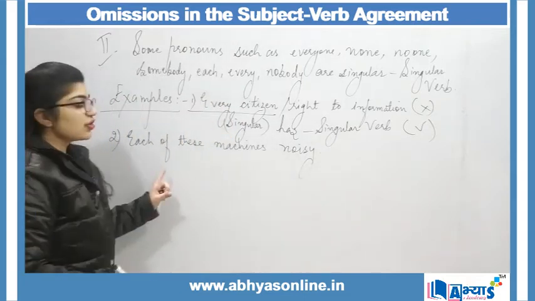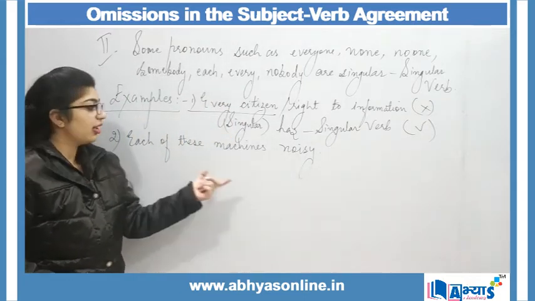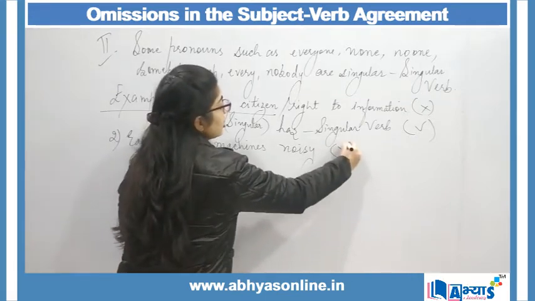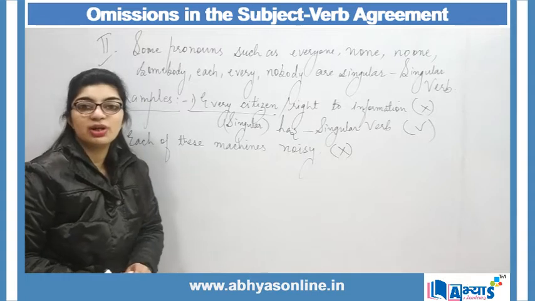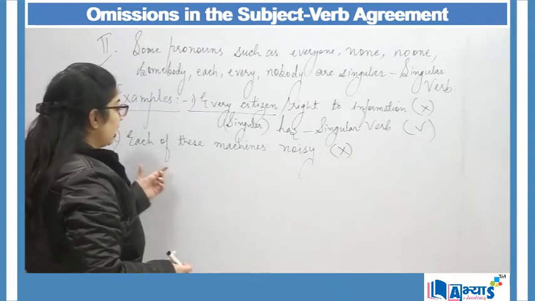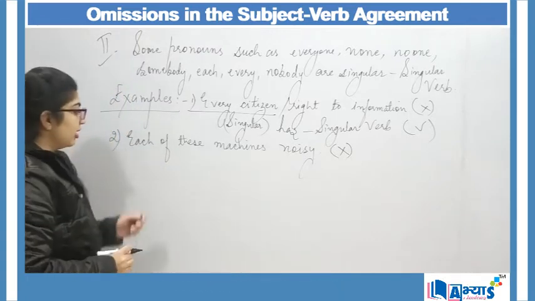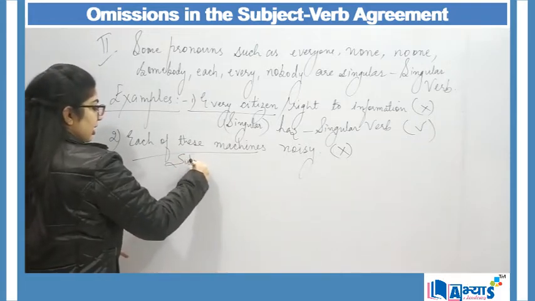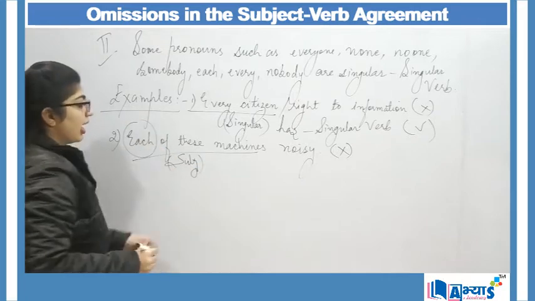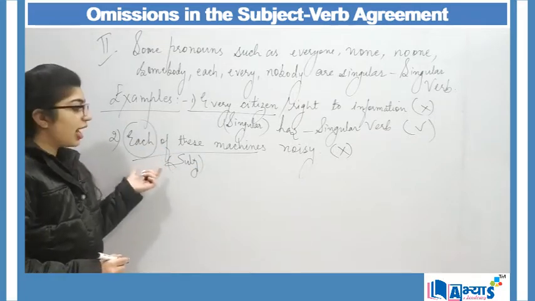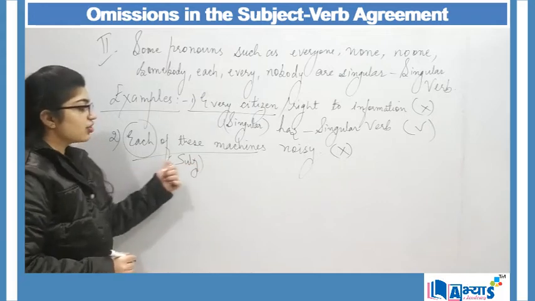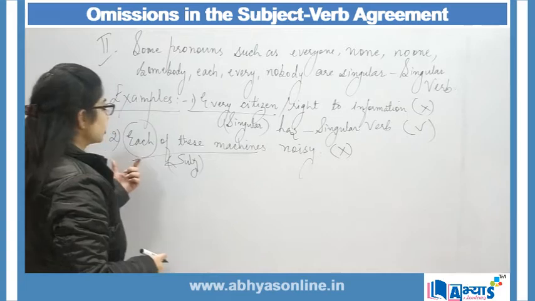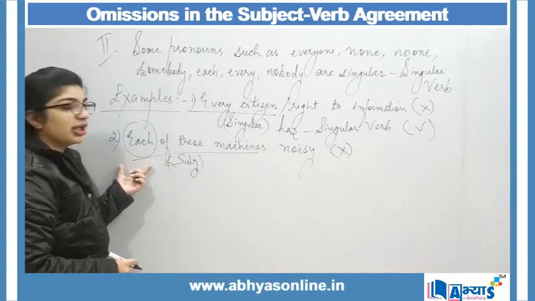When I say "each of these machines noisy," my sentence again has a mistake. Why? Because one word has been omitted, and that word is a verb. A helping verb is missing here. The subject is actually "each." I will be referring to each and not the machines. If I say "each of these machines are noisy," my sentence will be wrong, because I will be making use of the verb according to the subject.